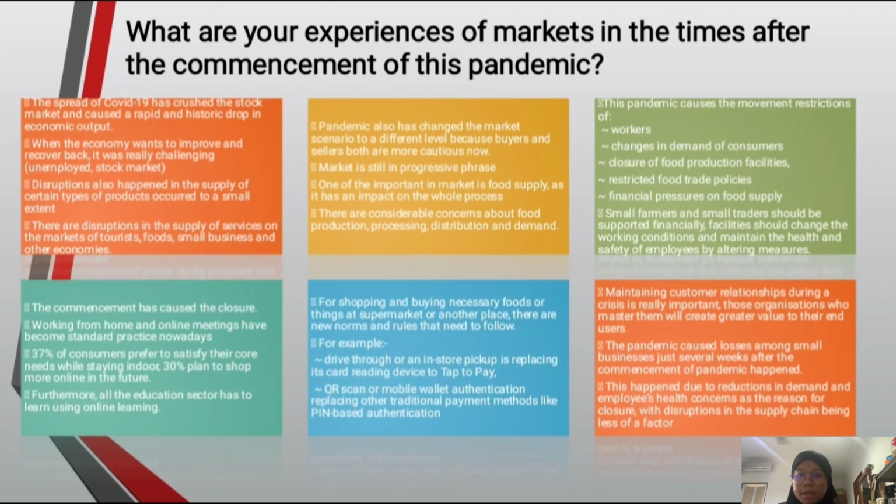For shopping and buying necessary foods or things at the supermarket, there are new norms and rules to follow. For example, drive-through or in-store pickup, and replacing the card reading device with tap and pay, or mobile wallet authentication replacing other traditional payment methods like PIN-based authentication that are now not secure. Maintaining customer relationships is important during this crisis. Those organizations that master that will create greater value and empower the business to stand out from the competition.